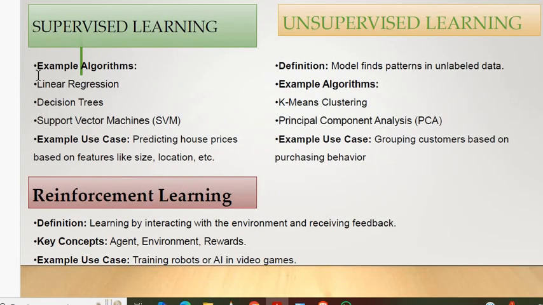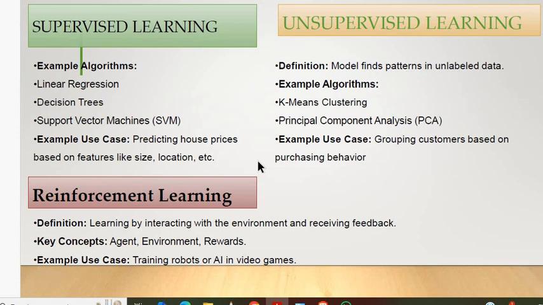Okay, so this is another slide which gives a clear-cut example of what is supervised, what is unsupervised, and what is reinforcement learning. Here the example algorithms are linear regression, decision tree, which is one of the important algorithms, and SVM, that is support vector machine, another important algorithm which works in supervised machine learning. An example is predicting house prices based on the size and location. For example, a 1,000 square feet house will have some price. If it is 2,000 square feet, the price will differ, right? That is supervised machine learning.